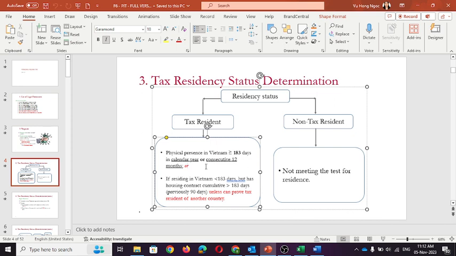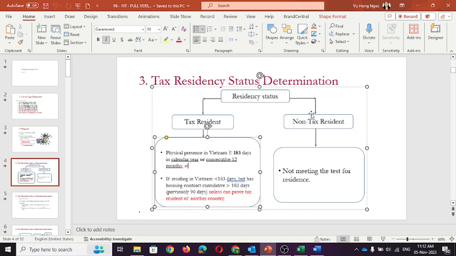Or in case they reside in Vietnam less than 182 days, but they have a housing contract and the term of the housing contract is more than 183 days, they can be considered as a tax resident of Vietnam unless they can prove they are a tax resident of another country.